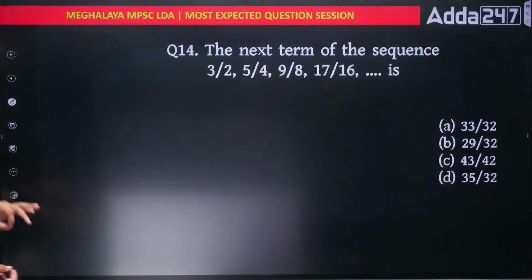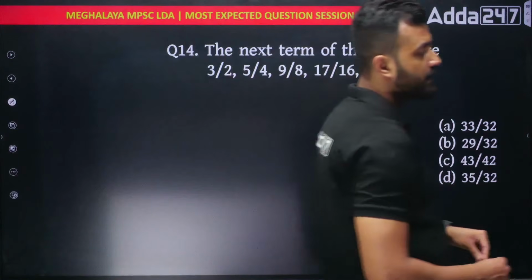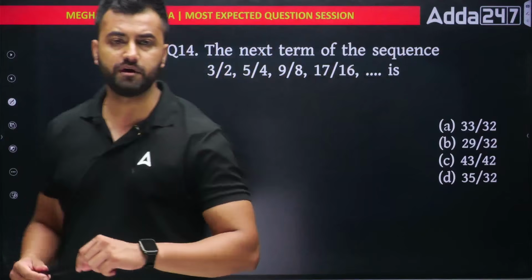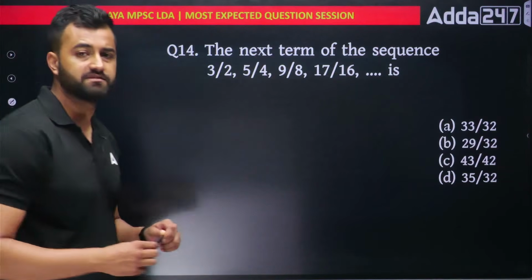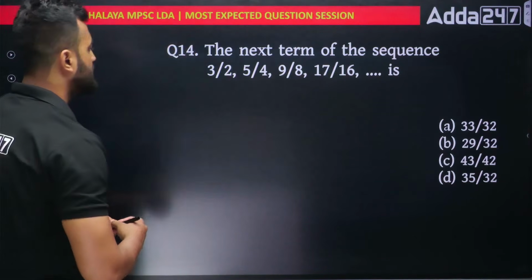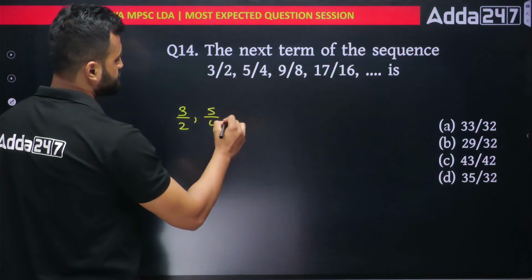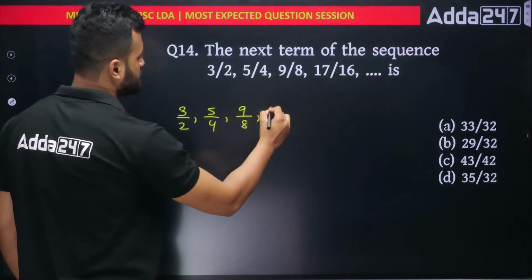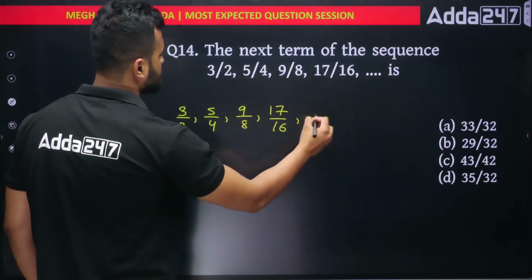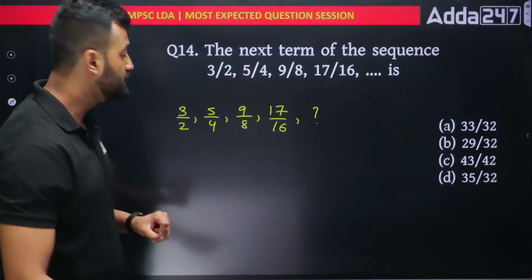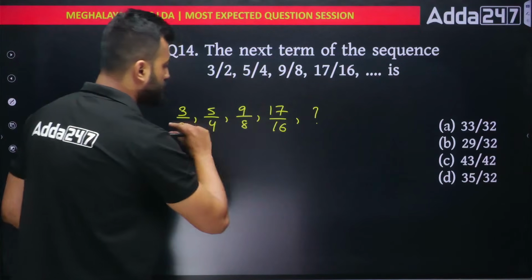Okay. Next. Number series: 3 by 2, 5 by 4, 9 by 8, 17 by 16, question mark. What will be the answer? Let me write down out here. 3 by 2, 5 by 4, 9 by 8, 17 by 16 and then question mark. So very easy. You can see that the numbers are increasing slowly. We'll compare the top numbers and we'll compare the bottom numbers.